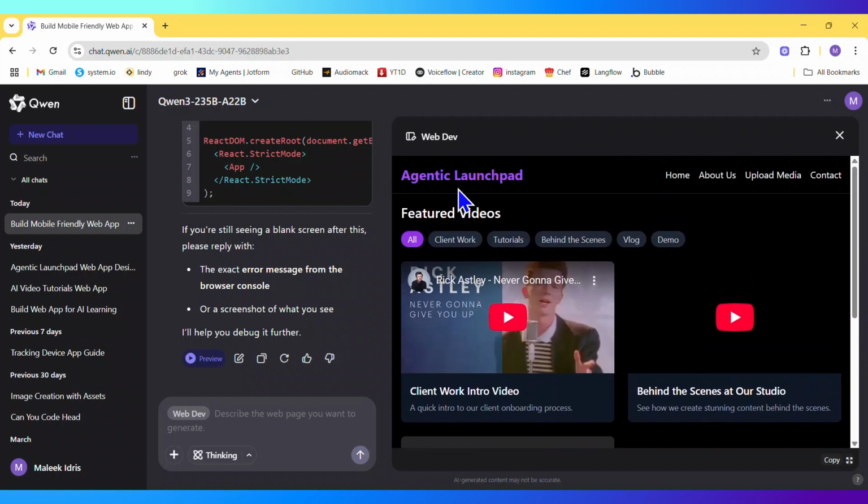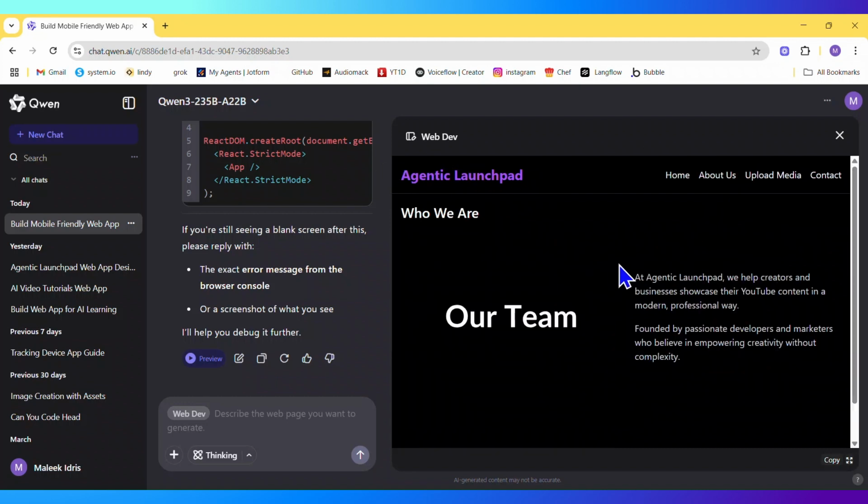So you can see Agentic Launchpad. I can actually tell it to change the color right here. Right now I'm going to say about us. It's a quick and simple interface it gave us, but I can change the interface. I could add more pictures to the interface. That is why you have this plus sign here. All you need to do is upload an image, a video, an audio, or a document, and this AI will learn from it and build your app. That's how cool Alibaba's new AI model is.